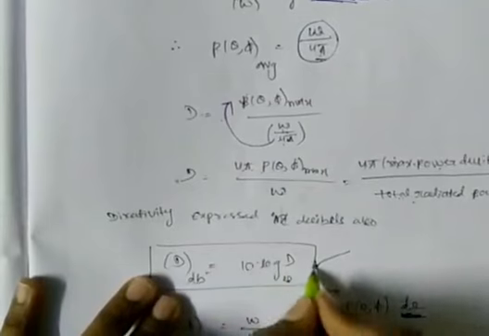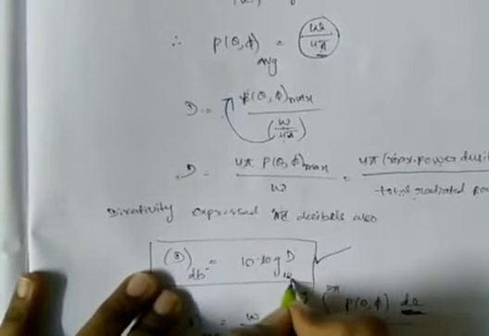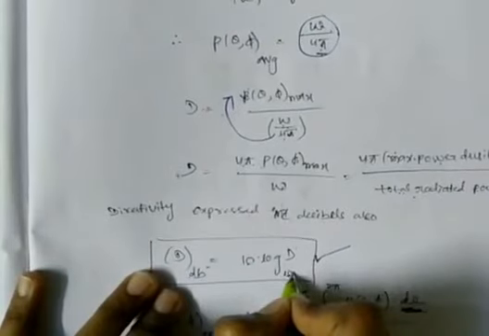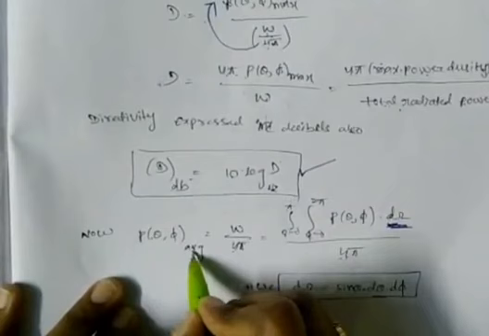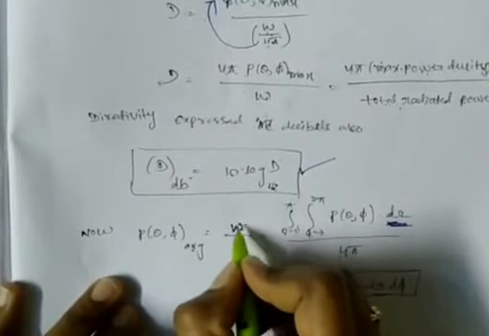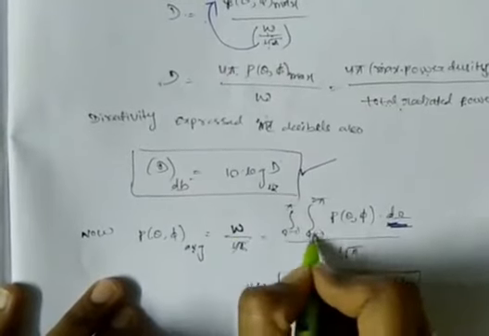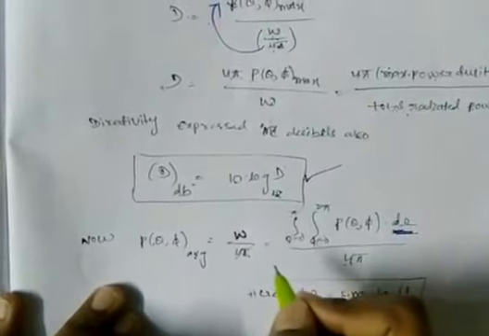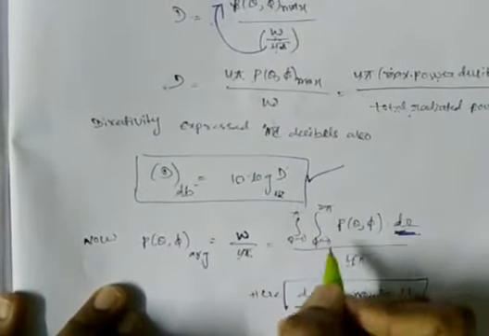And this one is the directivity in terms of decibels, 10 log D to the base 10. This is the formula for the directivity in decibels. Now the average power density is nothing but W by 4 pi. Here I am writing the total radiated power from the antenna in terms of angles theta comma phi. We already know that in the spherical coordinate system theta varies from 0 to pi and phi varies from 0 to 2 pi.